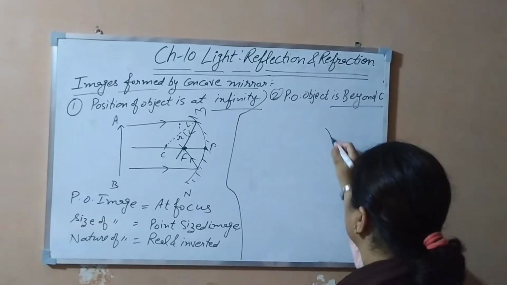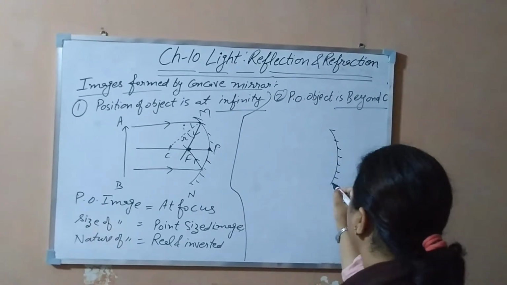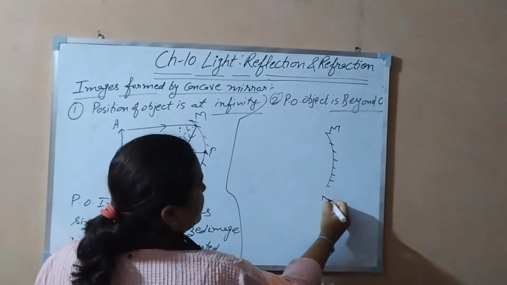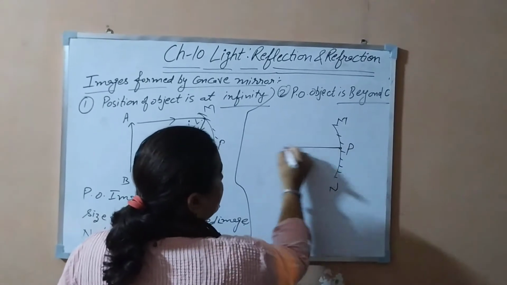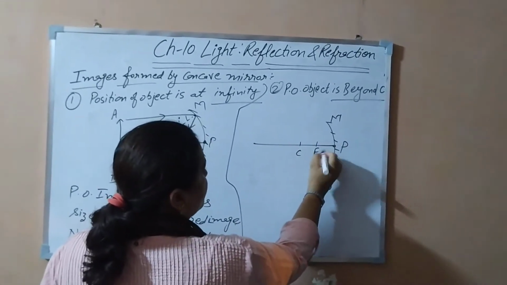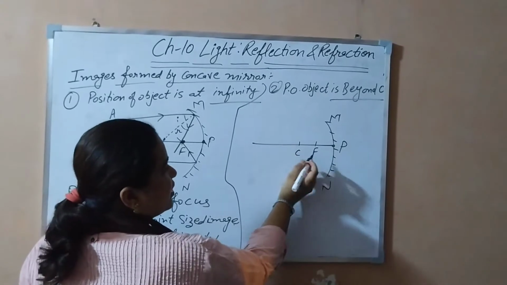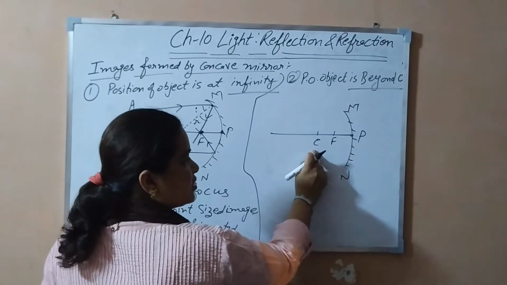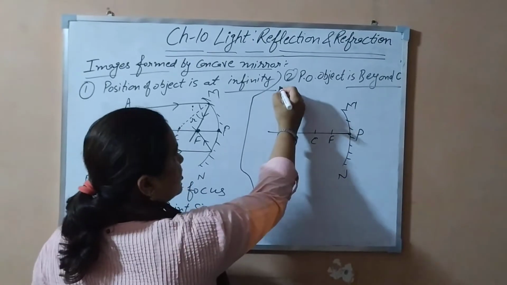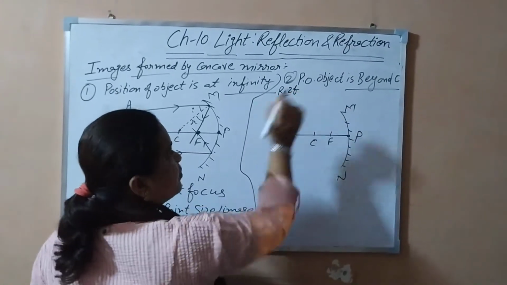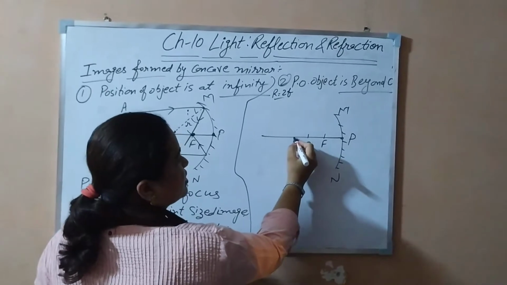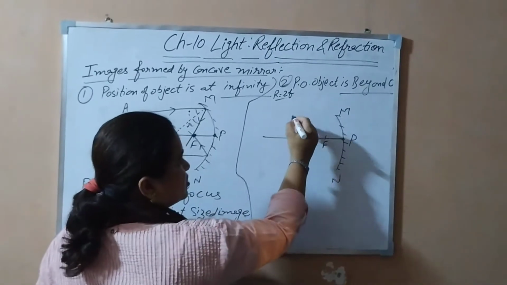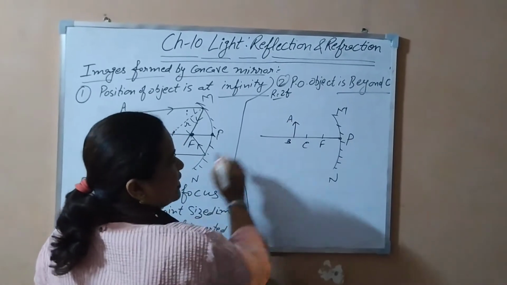So this is again a concave mirror. This is the aperture of the mirror, the pole is there, this is the center and this is the focus of the mirror. We have calculated the focal length and center of curvature, because as you know, R is equal to 2F, the relation we did in the previous video. Now we will situate the candle or optical needle beyond the center of curvature.